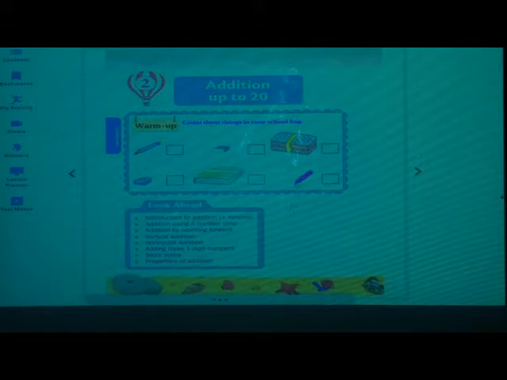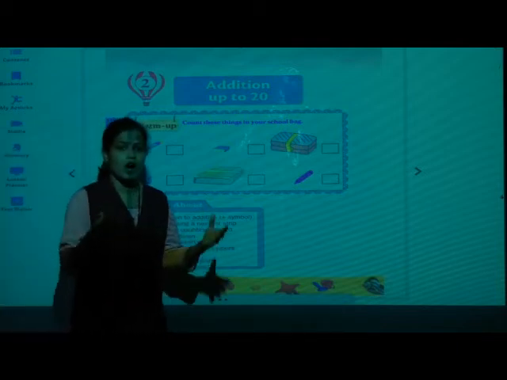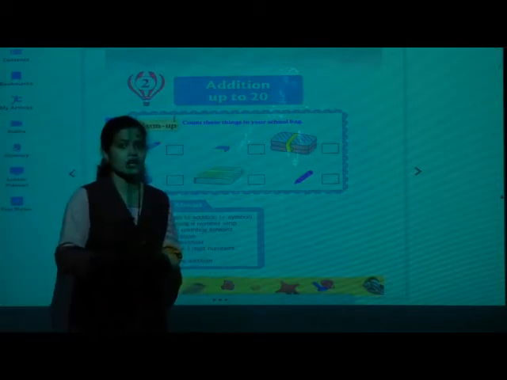Okay. Now what are the objectives? What we are going to learn in this chapter? See, introduction to addition, symbol, addition using a number strip, addition by counting forward, vertical addition, horizontal addition, adding 3 one-digit numbers, story sums, properties of addition. These all we are going to learn in this chapter. Okay, addition means what? Just now only I have explained to you. Addition means when we put 2 numbers together or combine them, that is called addition.